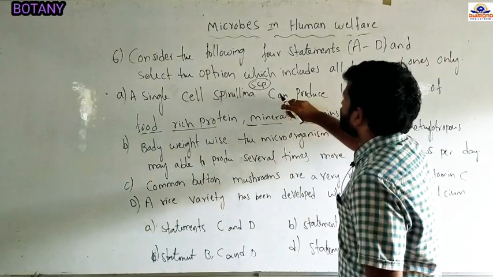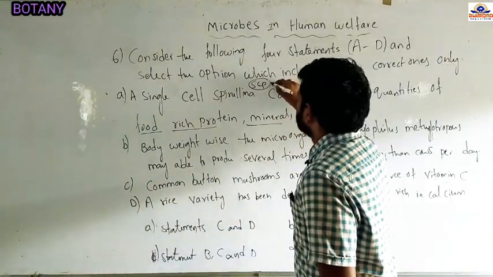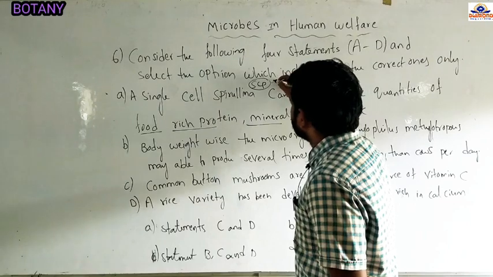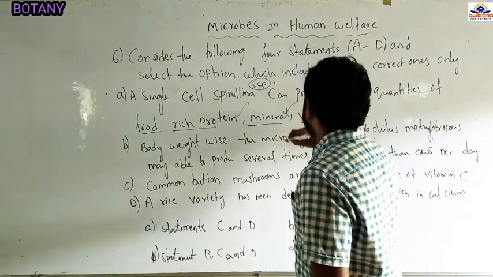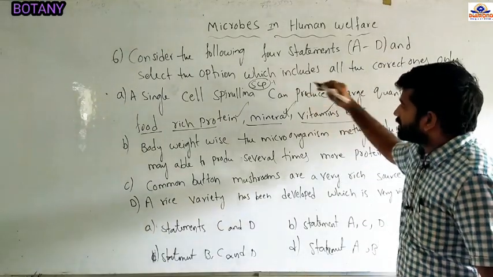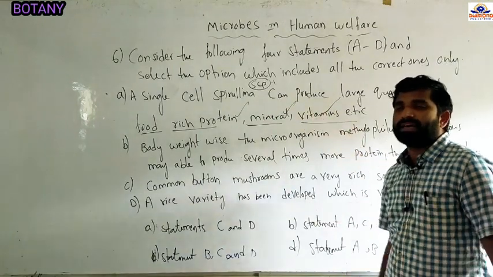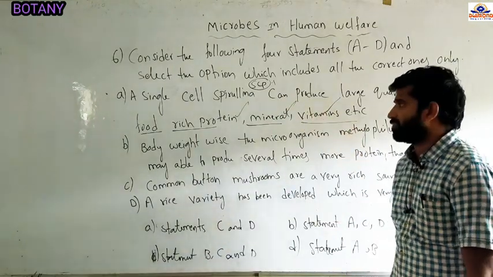So now, single cell protein can produce a large quantity of food. These SCP or Spirulina contain a high concentration of protein, minerals, vitamins, and other components. That is the reason Spirulina can be taken as an alternate form of food for human beings.